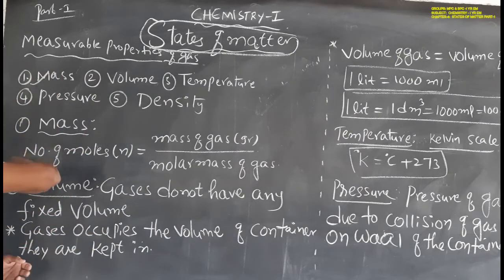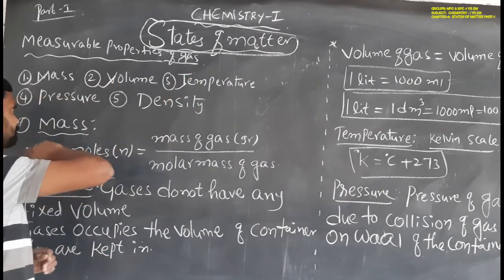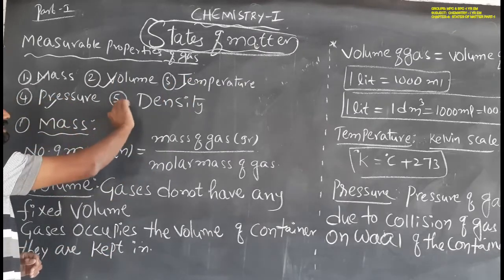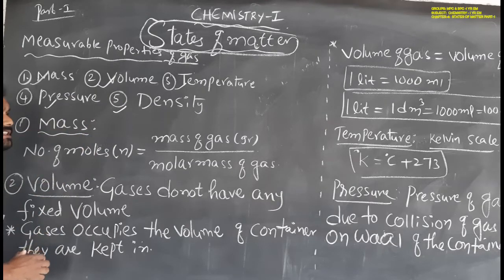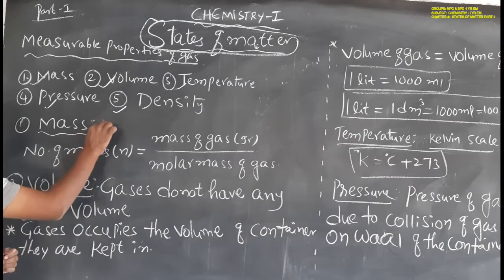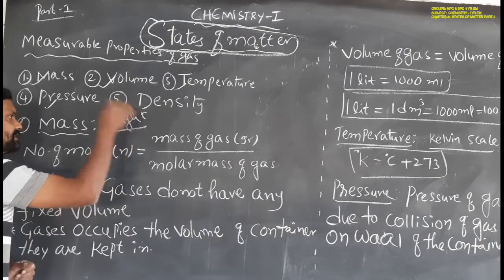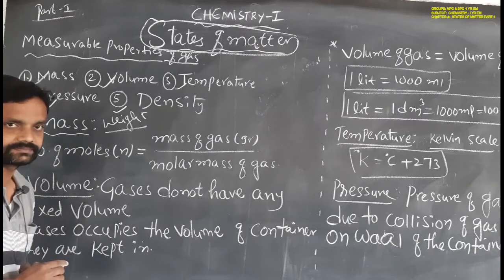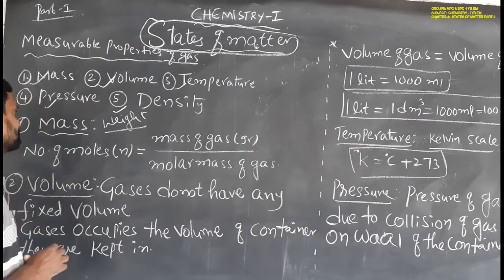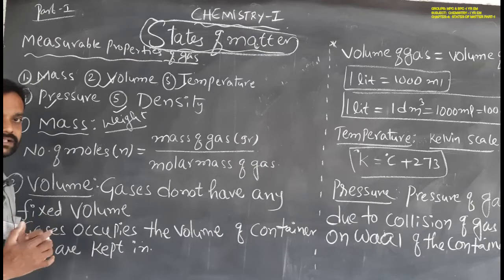For example, mass, volume, temperature, pressure and density. These are the measurable properties of the gas. For example, mass. Mass, from our chemistry point of view, is also treated as weight. Okay students. So the gas will have a fixed mass.